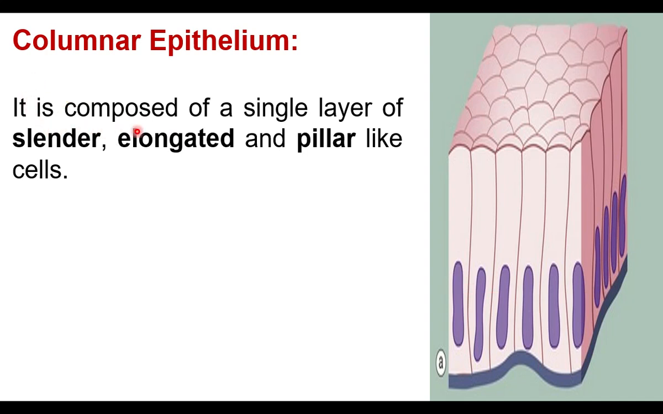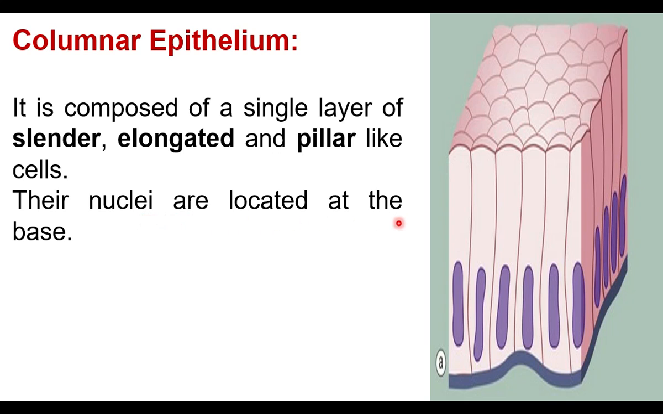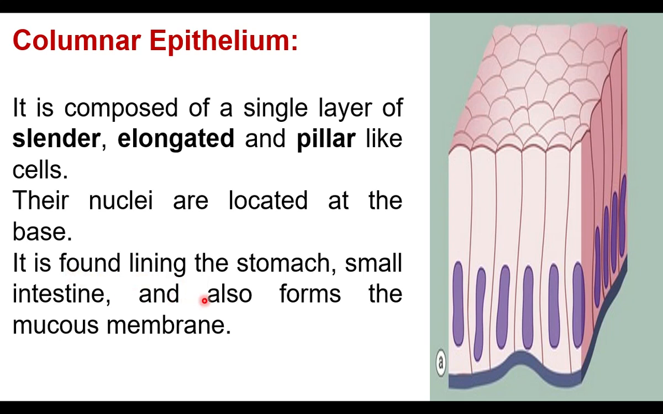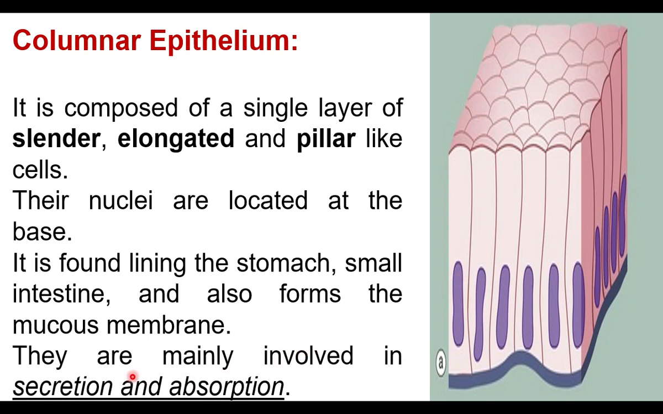Columnar epithelium is composed of a single layer of slender, elongated and pillar-like cells. Their nuclei are located at the base. It is found lining the stomach. The columnar epithelium is covering the stomach, small intestine, and also forms the mucous membrane. Mucous membrane is found at the inner lining of stomach, small intestine. They are mainly involved in secretion and absorption.